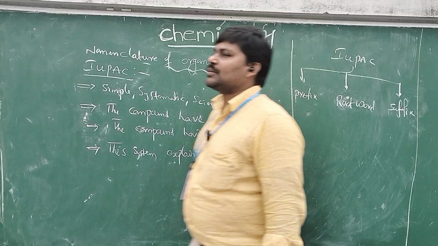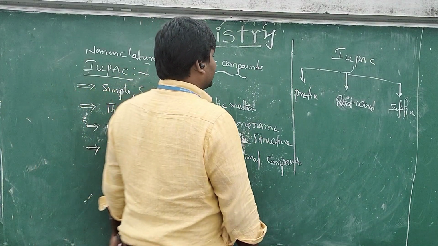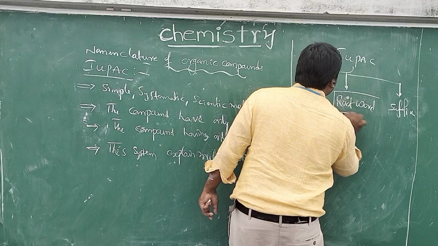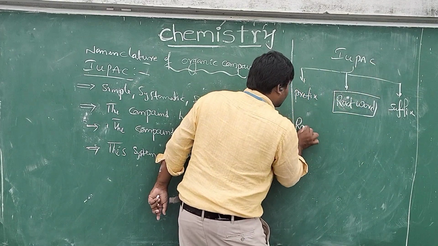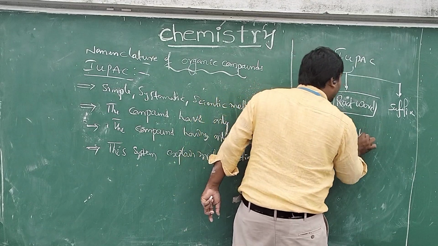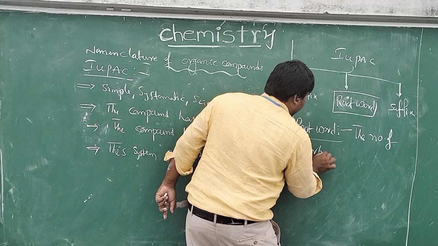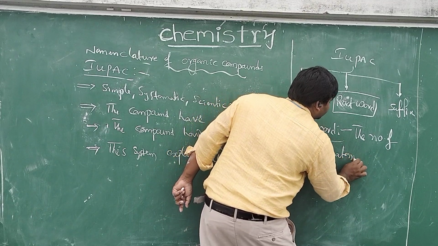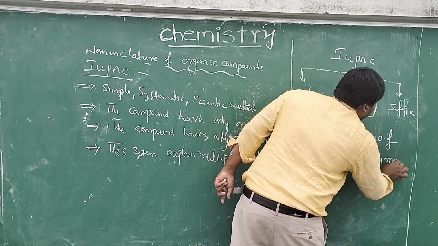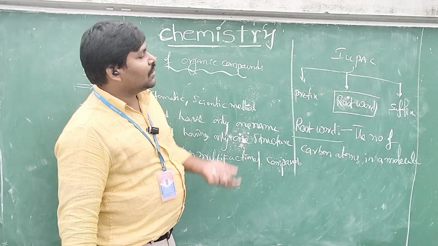The IUPAC system is broadly classified into how many parts? Three parts. That is prefix, root word, suffix. What is the root word? The root word is nothing but the number of carbon atoms in a molecule. The number of carbon atoms in a molecule is called the root word.